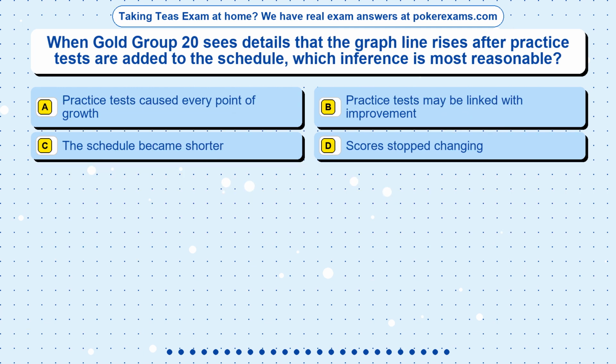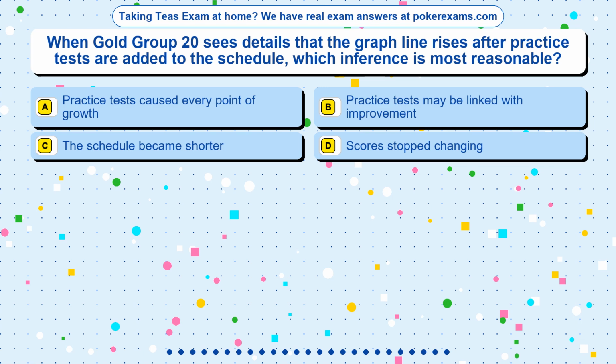Question 2. When Gold Group 20 sees details that the graph line rises after practice tests are added to the schedule, which inference is most reasonable? Option A. Practice tests caused every point of growth. Option B. Practice tests may be linked with improvement. Option C. The schedule became shorter. Option D. Scores stopped changing.